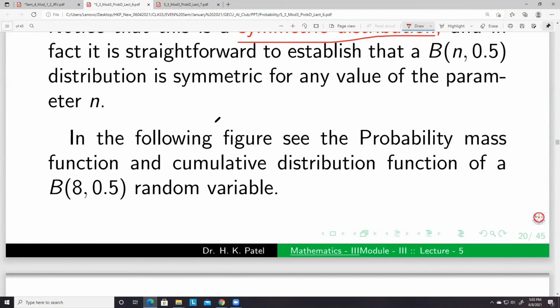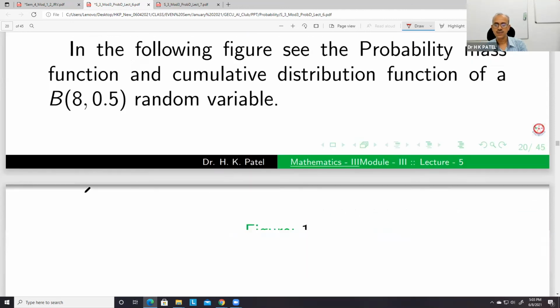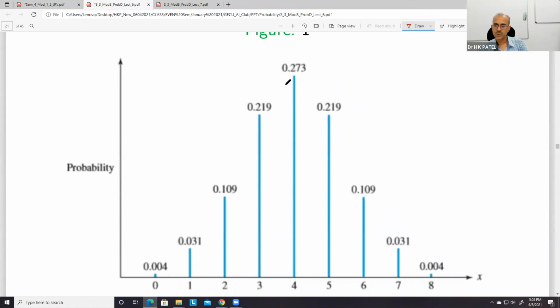Or we can say that we can approximate the binomial distribution by a normal distribution, but n should be sufficiently large so that we can calculate these values. These values will be on the graph of the normal distribution, no problem.